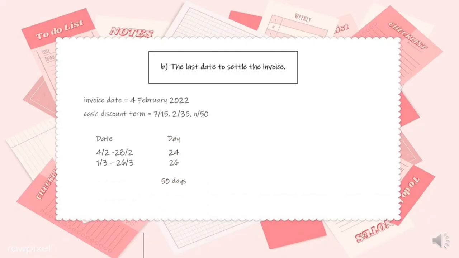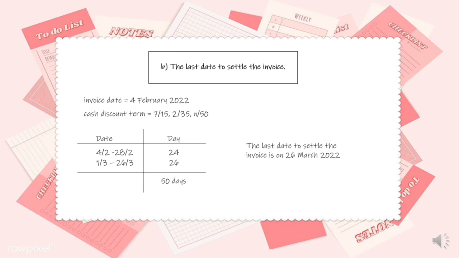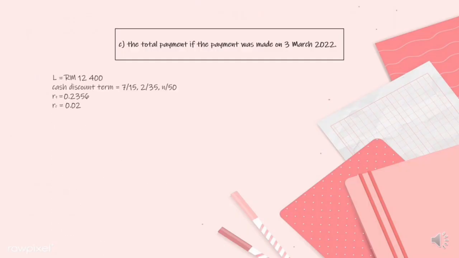B. The last date to settle the invoice. The invoice date is 4 February 2022 and the last day to settle the invoice is 50 days from the invoice date. So from 4 February to 28 February is 24 days, and from 1 March to 26 March is 26 days, which equal to 50 days. So the last date to settle the invoice is on 26 March 2022. So, question C, the total payment if the payment was made on 3 March 2022.